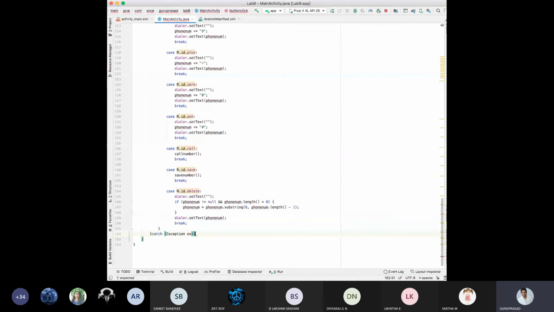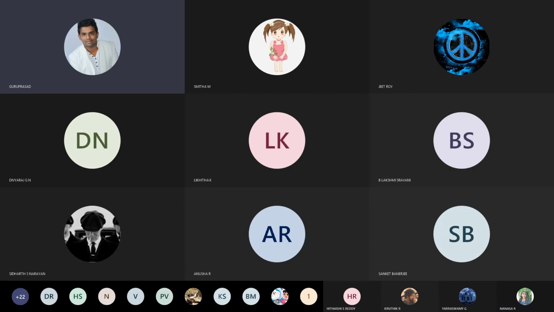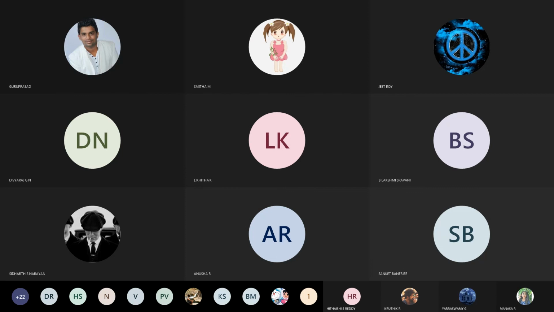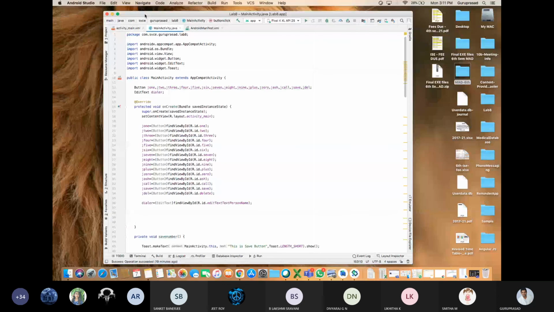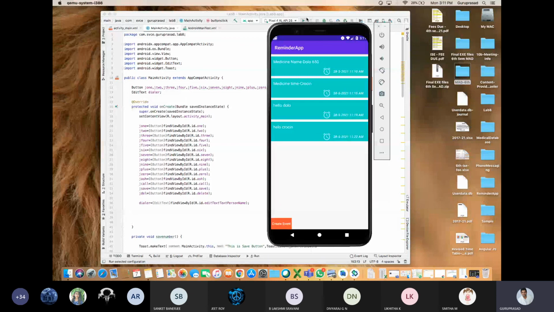I'll just debug. We can see the emulator also. I'll play this. So Gradle building is happening. Now see here.